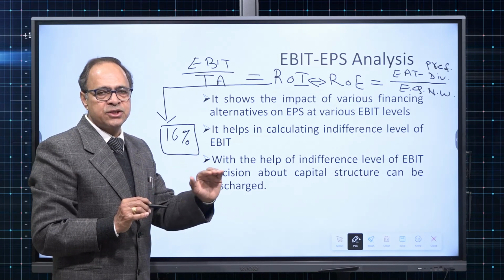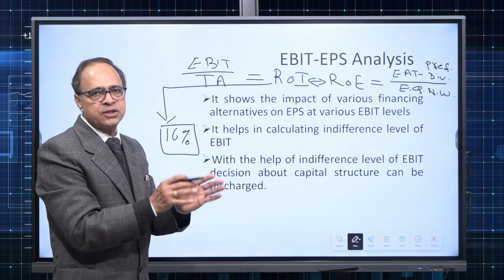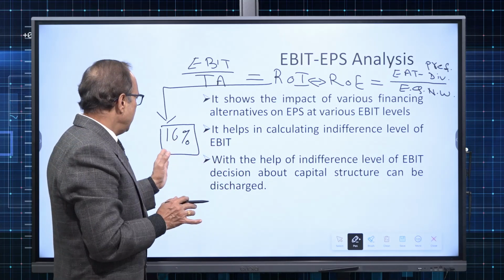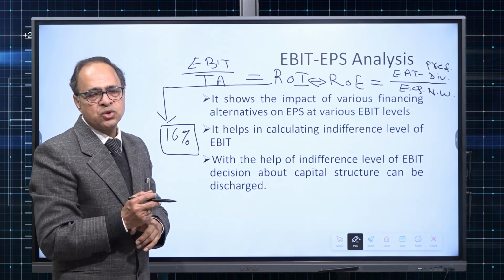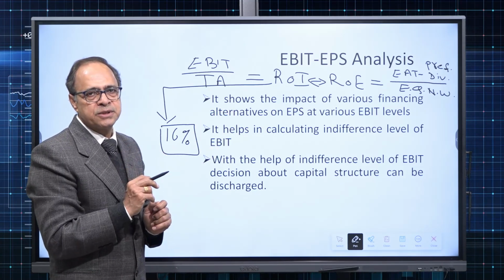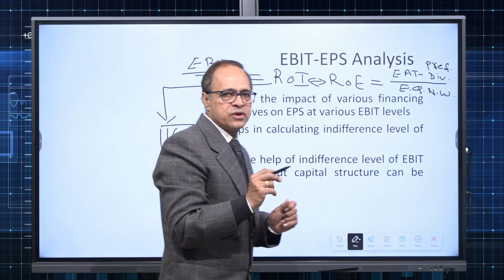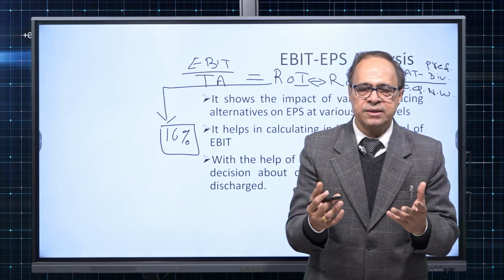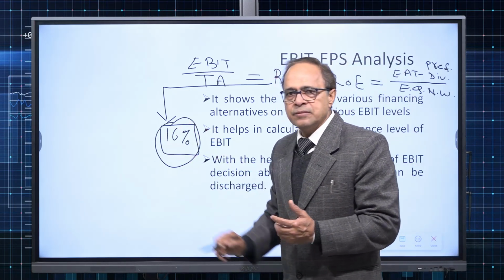So if taxes are 0 for this company, because it is in a backward area or concession zone, then the whole of the 16% will go in the pocket of equity owners. So ROE will also be 16%. Now, if this company is desirous to go for further funding by issuing debt, this 16% becomes the benchmark. Why does it become the benchmark?